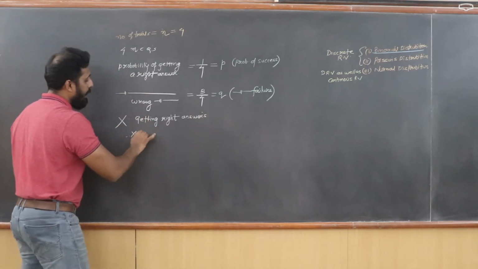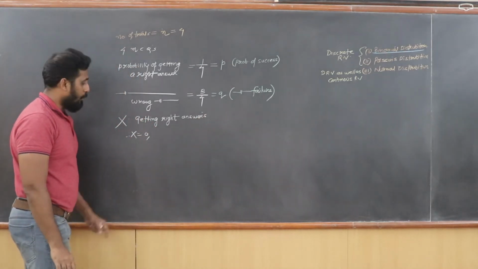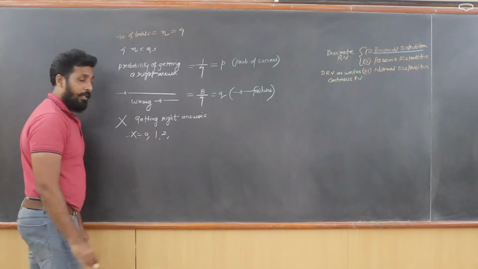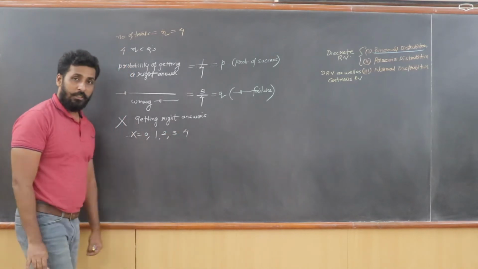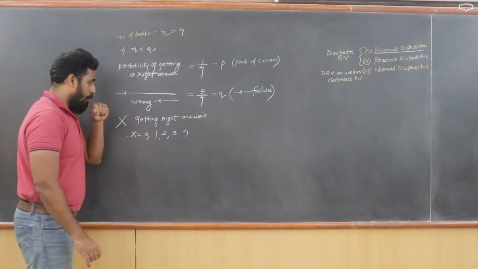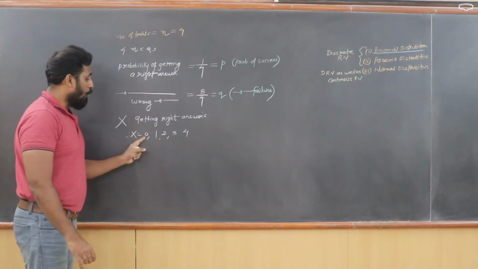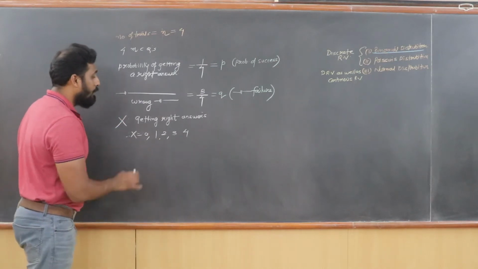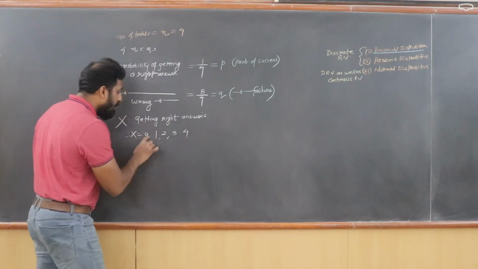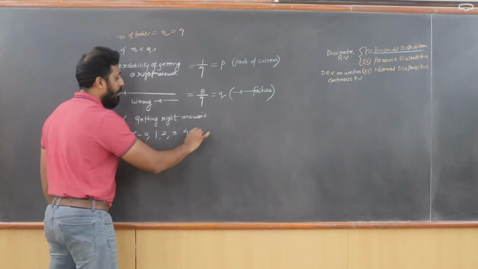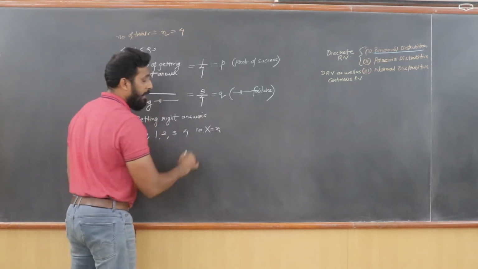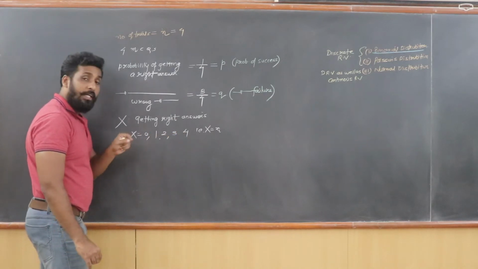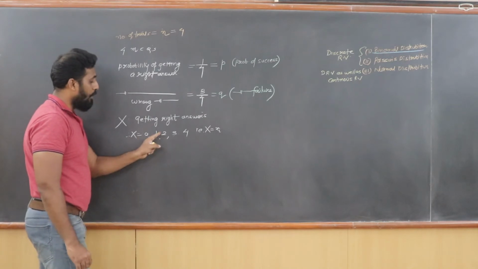So I can say X can be 0, meaning 0 questions are answered correctly, or 1 question is answered correctly, or 2 questions, or 3 questions, or 4 questions. So X becomes your random variable. This X is sometimes also denoted by small letter x. These values are denoted by small letters. So I can write x is equal to xi, so x1, x2, x3, x4 and so on. These are values of capital X. These values are denoted by small x. So x is 0, 1, 2, 3 and 4.